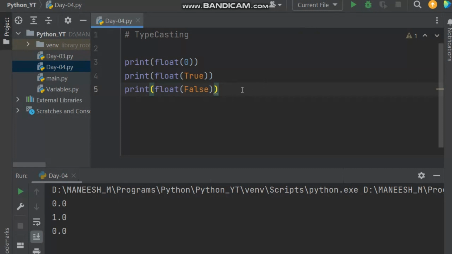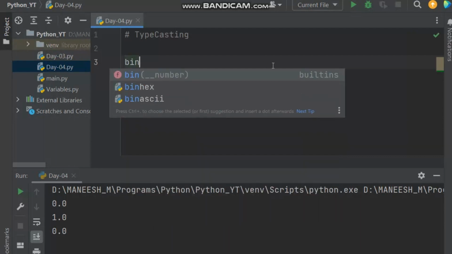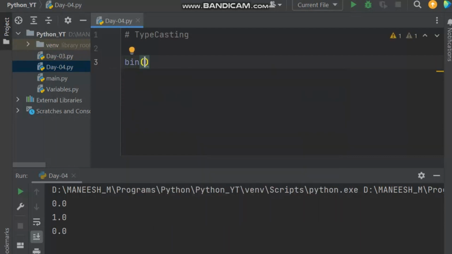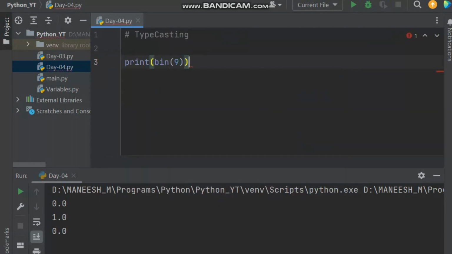And now I want to introduce something new. If you want to know the binary value of anything, just place the number and type bin for that. Bin represents binary value. If you want to see the binary value of 9, the binary value is 0b1001. The binary value of 1 is 0b1.